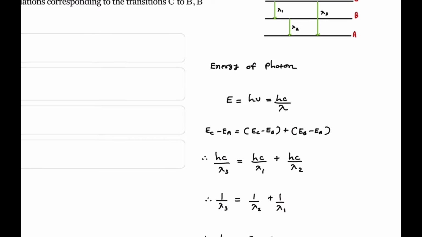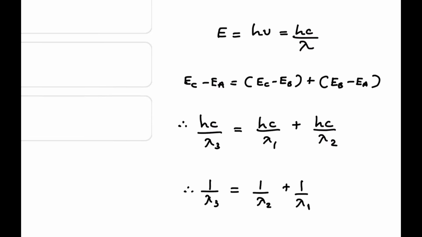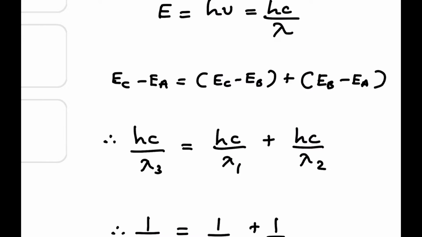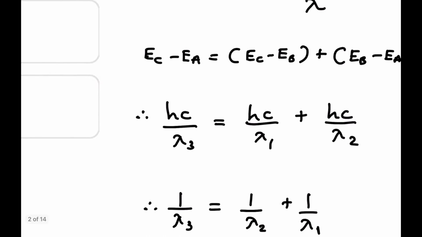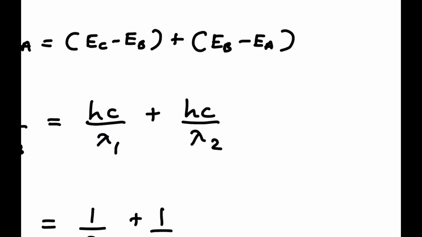According to the formula for the energy of a photon, E is equal to hc by lambda. The energy difference between the C state and the A state is EC minus EA, which equals EC minus EB plus EB minus EA. The transition from C to A has wavelength lambda 3, so hc by lambda 3 equals hc by lambda 1, the C to B transition, plus EB minus EA, which is hc by lambda 2.